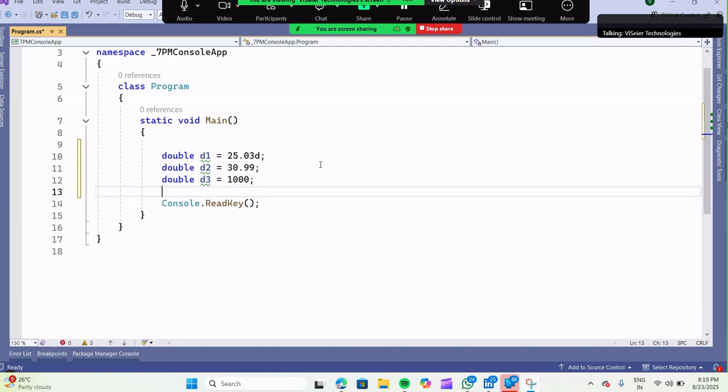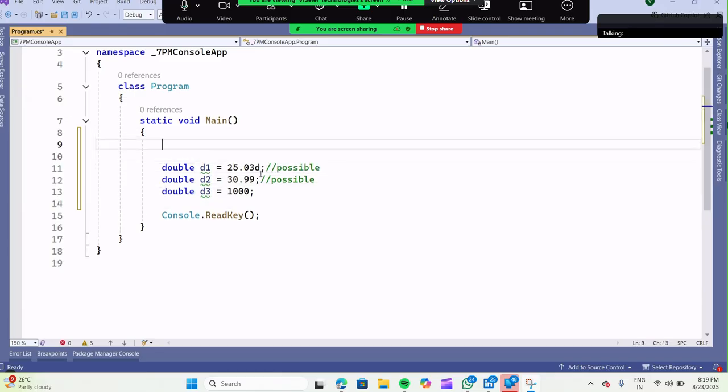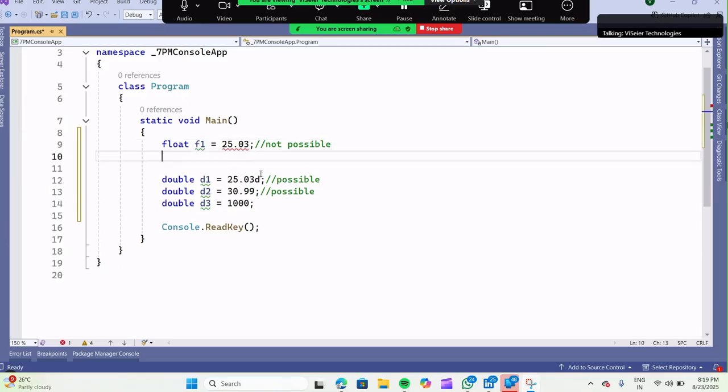Okay, so this is possible here, but for float, F is mandatory. F1 is equal to 25.03. If you are giving like this, it is not possible, guys. Next one, float F2 is equal to something like this. You must give F. It's the only possible case.